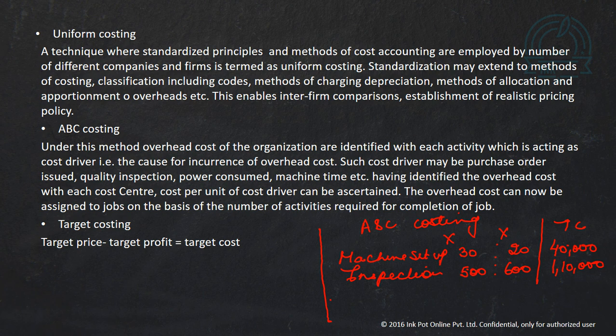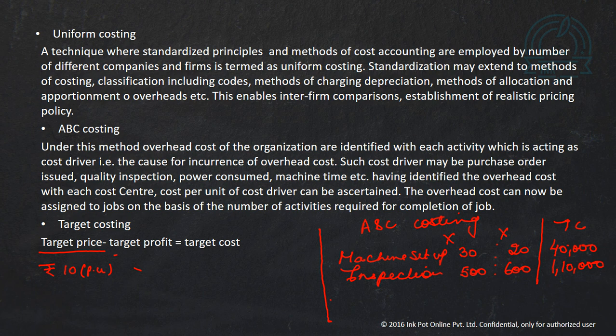Now what is target costing? In target costing, we follow a reverse strategy. First of all, we do not calculate the cost of the product. As per target costing, we set a target price on the basis of market survey. Let's say our target price is 10 rupees per unit. Now we calculate our target profit.